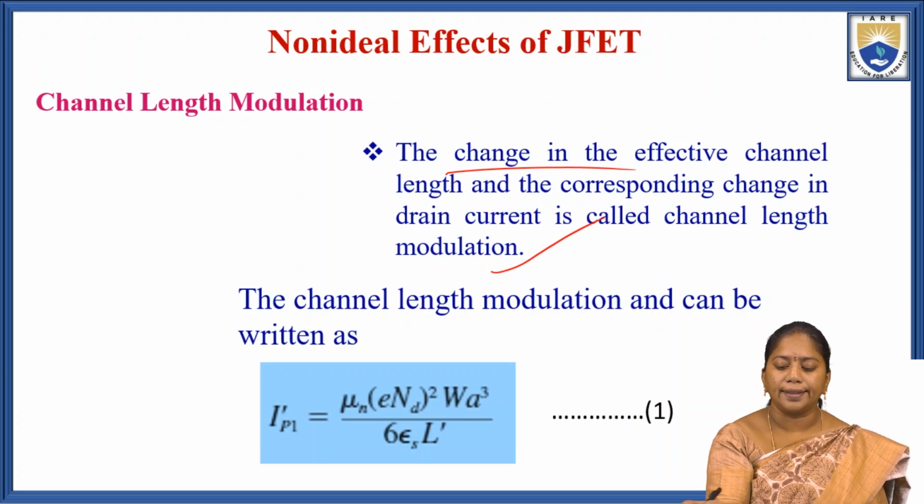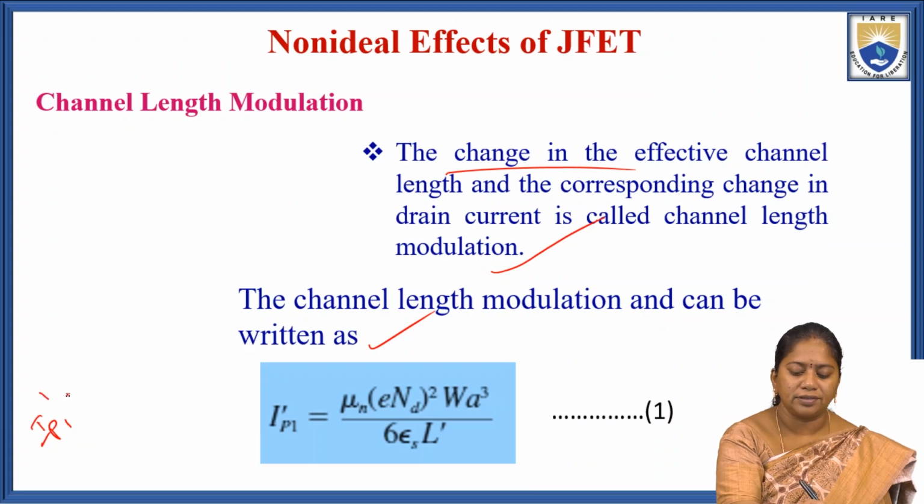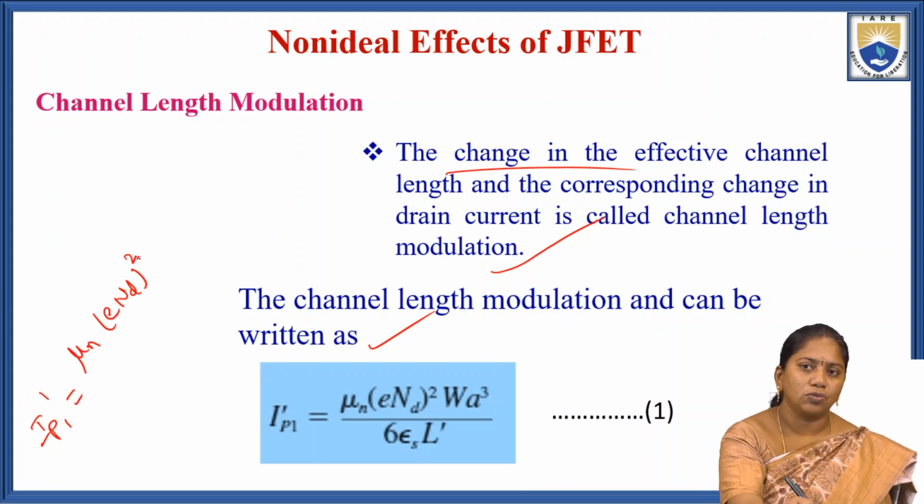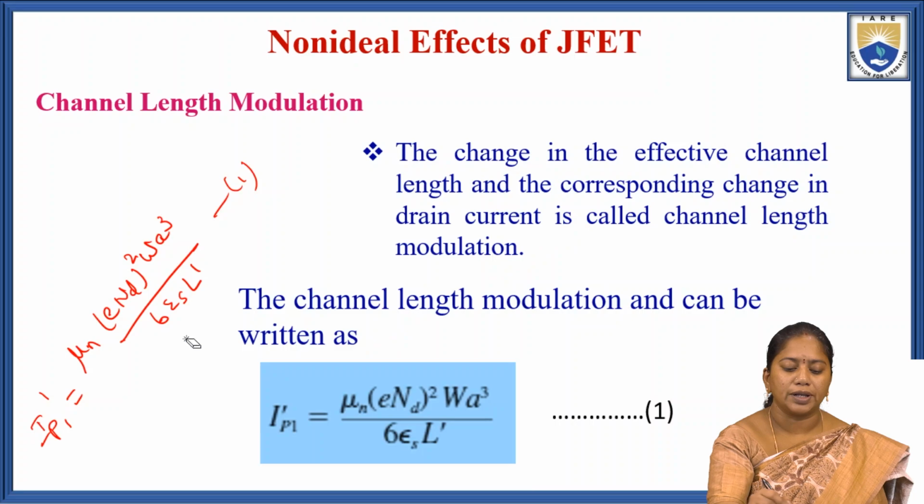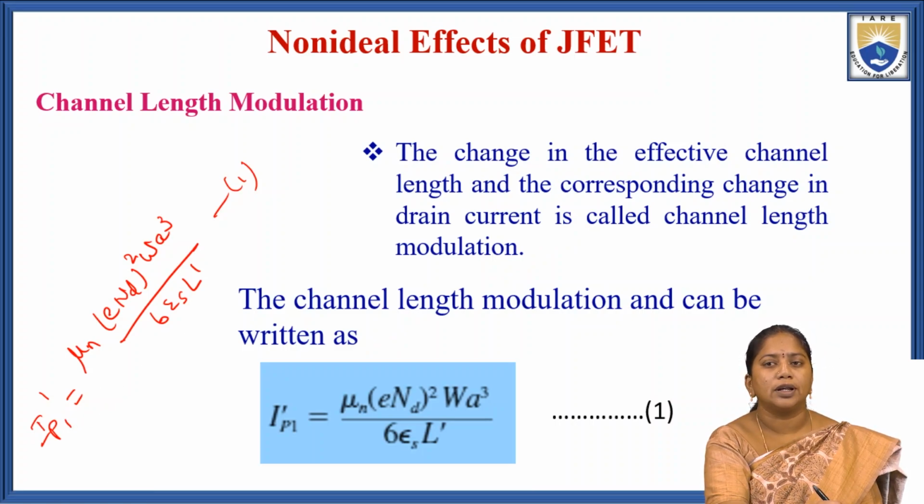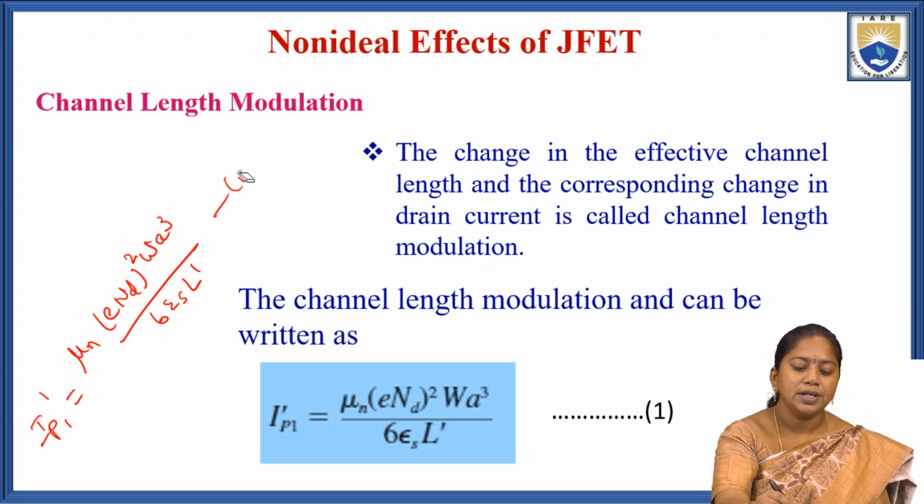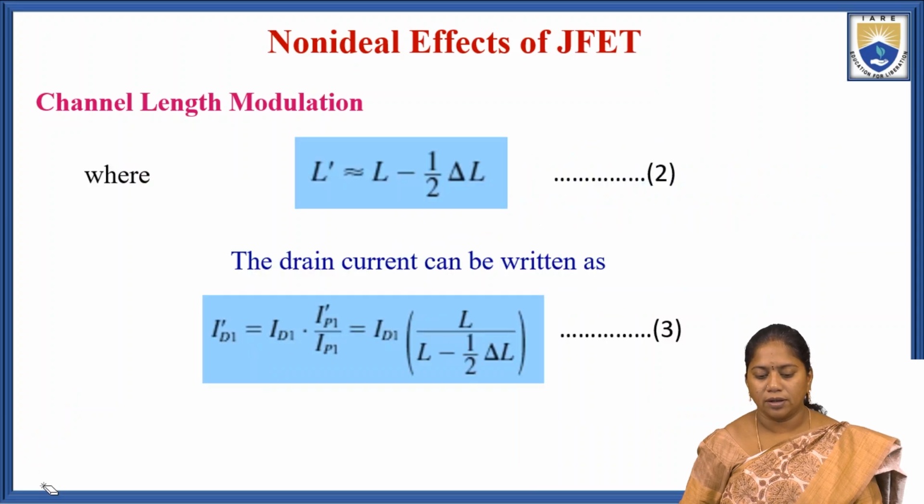The channel length modulation can be written as IP1 dash equal to mu n into E into ND whole square into W A cube divided by 6 epsilon S into L dash. That is equation 1.